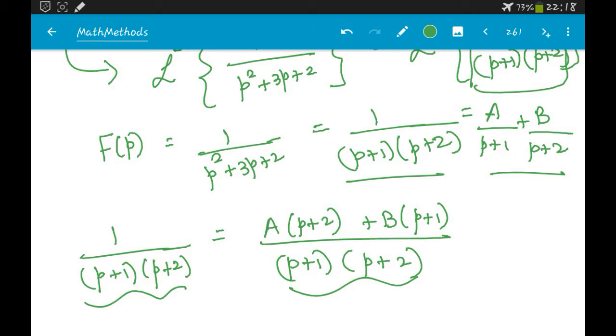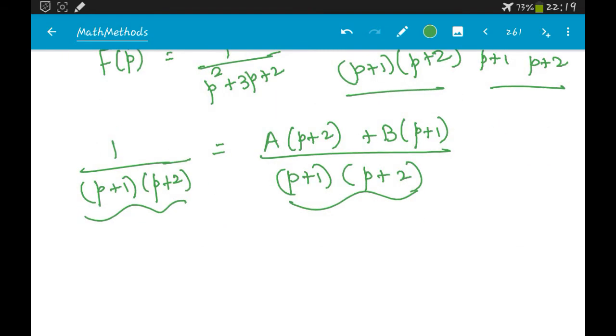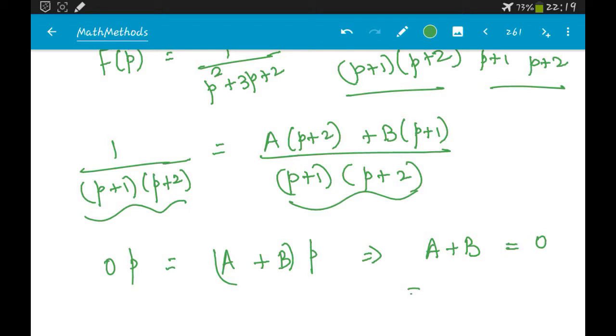The numerator is in terms of a and b here, and on the left hand side it is a constant, which means you can find a and b by equating the powers of p. On the left hand side there is no p, which means it is 0p, which equals (a + b)p. So a + b = 0, so b = -a.